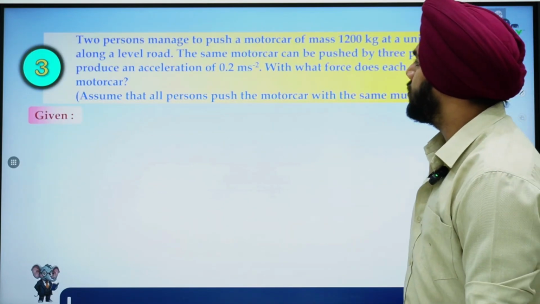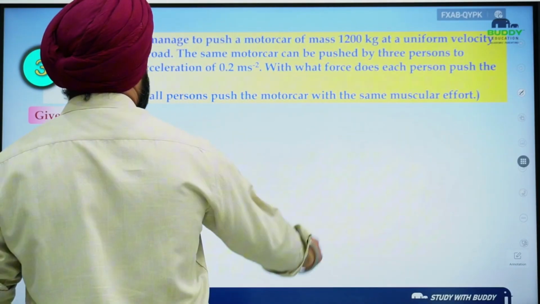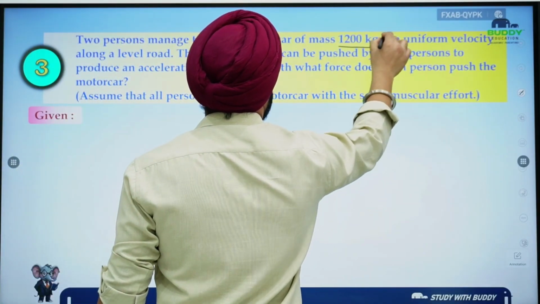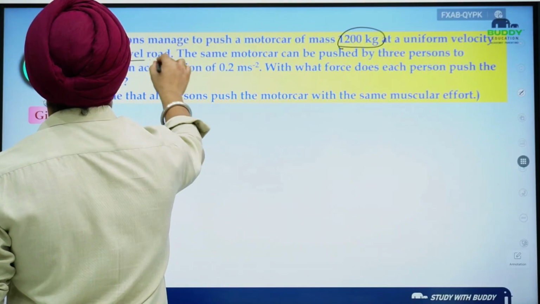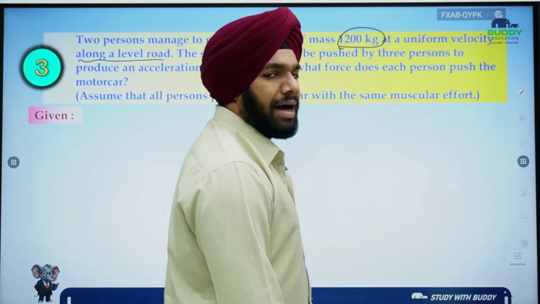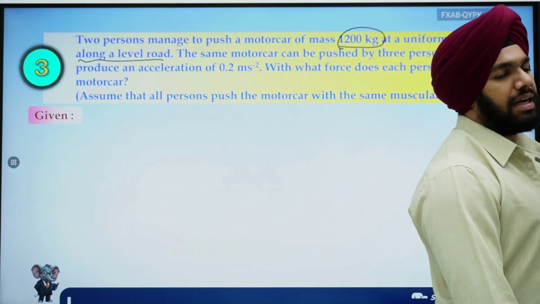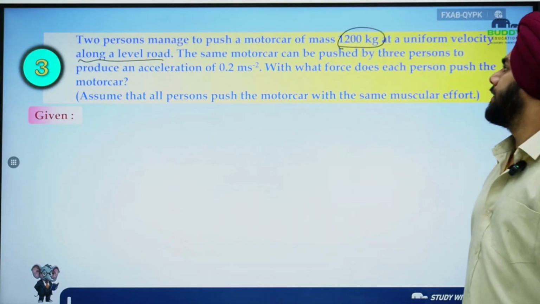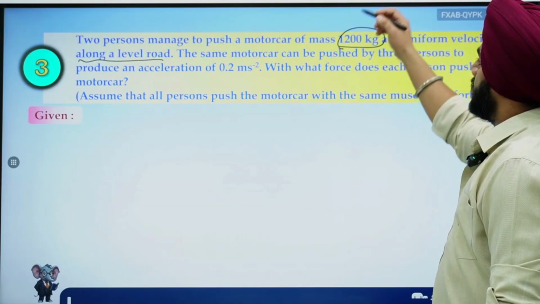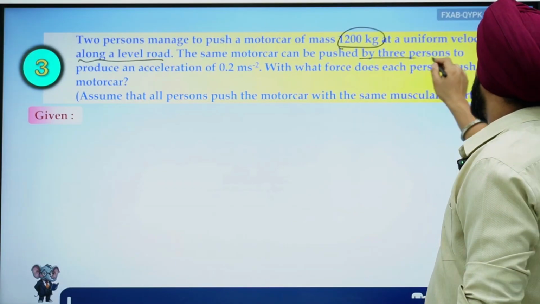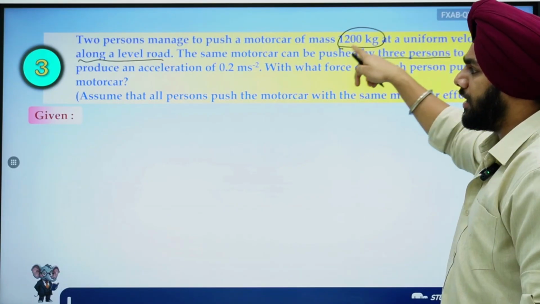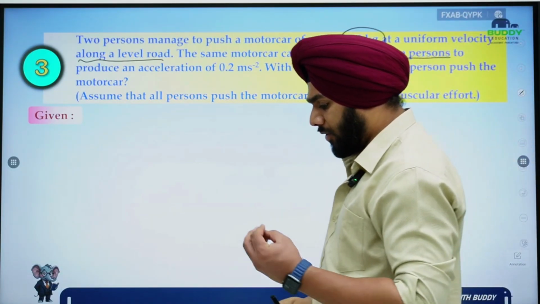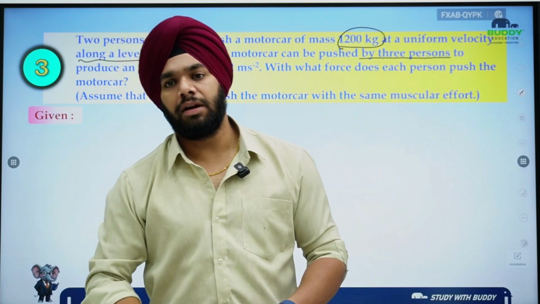Two persons managed to push a motor car of mass 1200 kg at a uniform velocity along a level road. So we have a level road on which they are pushing the car that is moving with a uniform velocity. The same motor car can be pushed by 3 persons. So initially when it was moving with a uniform velocity, you need to tell me, was there any acceleration on the level road?